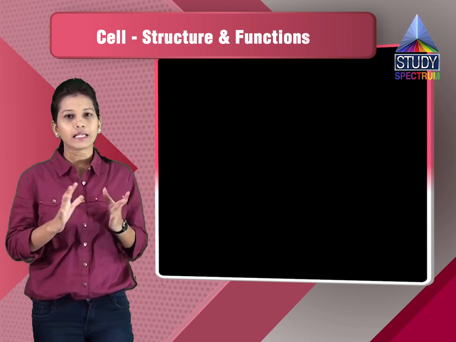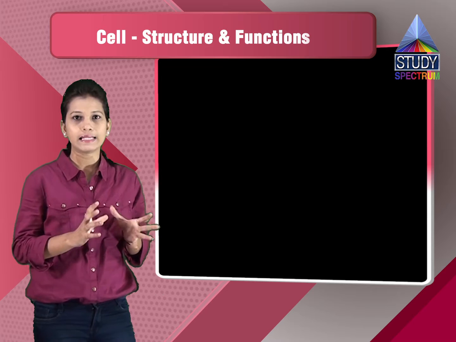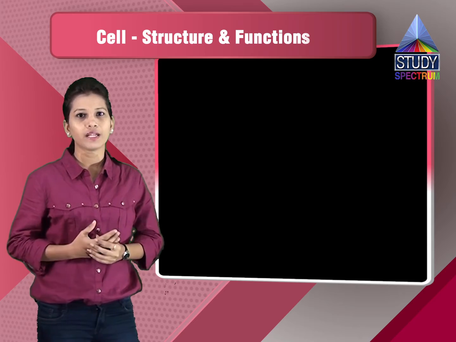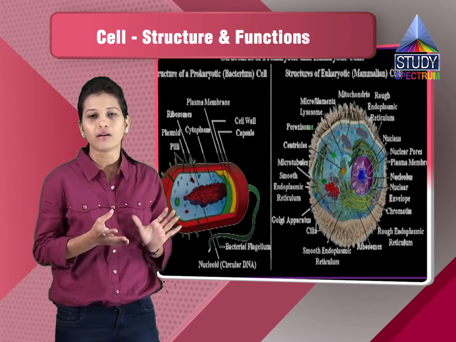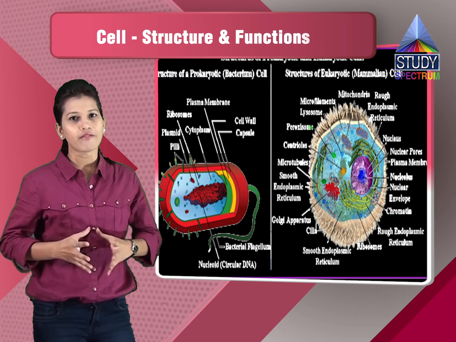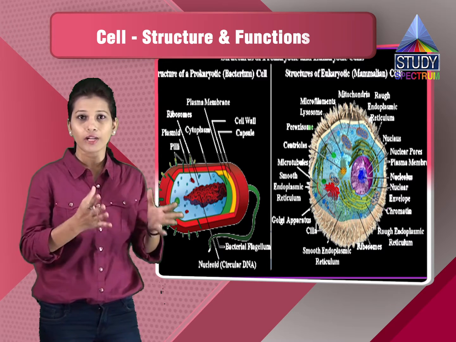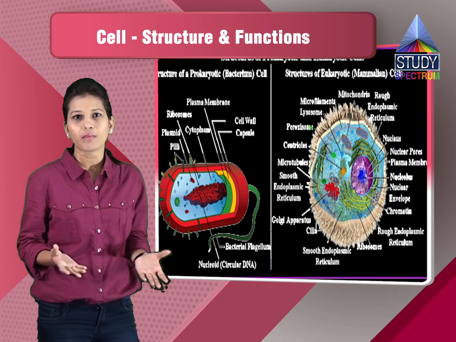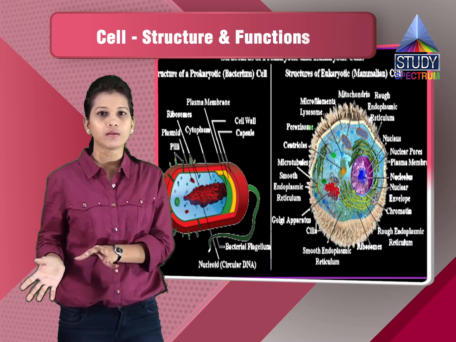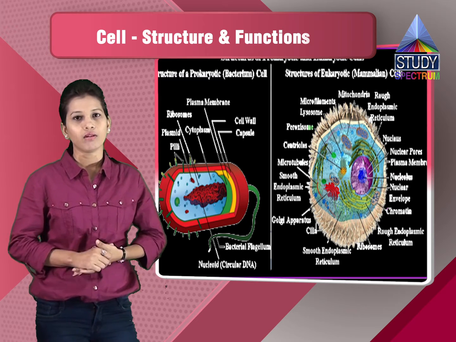Then we can understand how to classify the various organisms based on cell size, shape, structure and their functions. The size varies from prokaryotes to eukaryotes. The size of prokaryotes is very small compared to eukaryotes. Eukaryotes have a comparatively bigger size, so the size is different. Also, a unicellular organism has a single cell, so it will be very small, and a multicellular organism has more than one cell, so it will be very big compared to a unicellular organism.